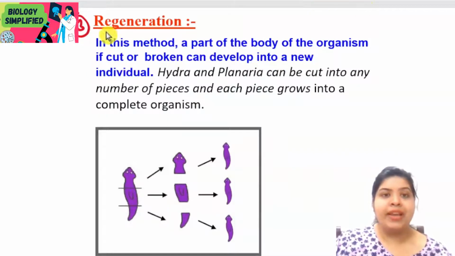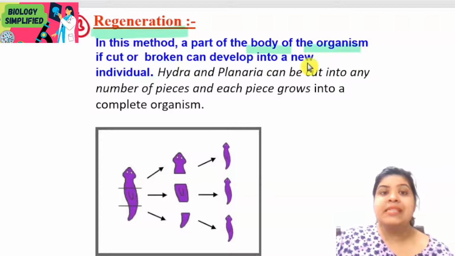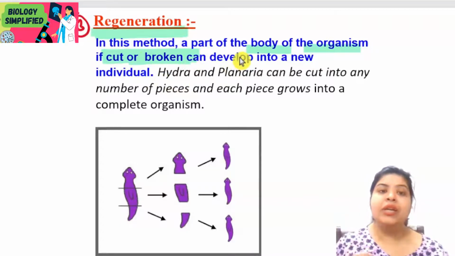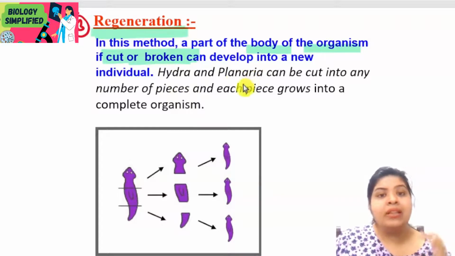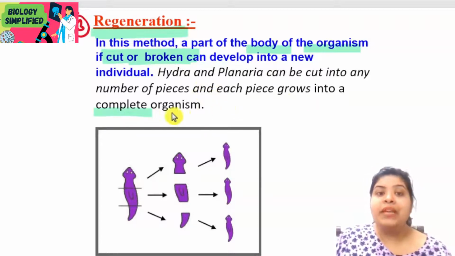The next mode of asexual reproduction is regeneration. Now what happens in regeneration? Here the body of the organism is cut or broken down into smaller pieces, and what is important is that all these pieces have the ability to develop into a new complete organism.